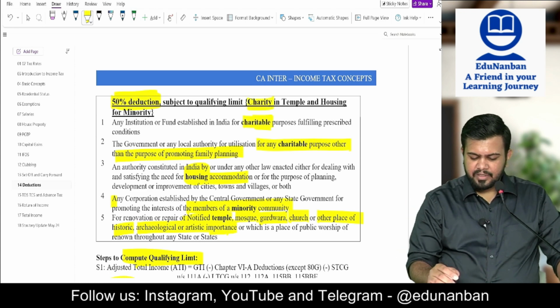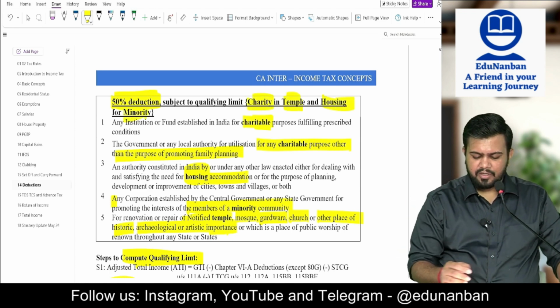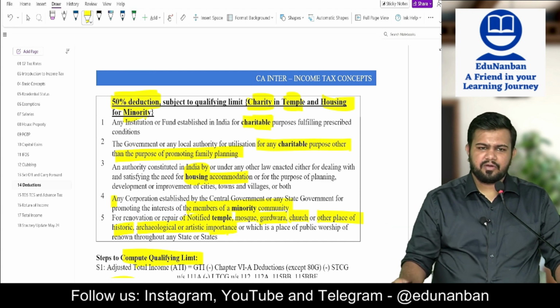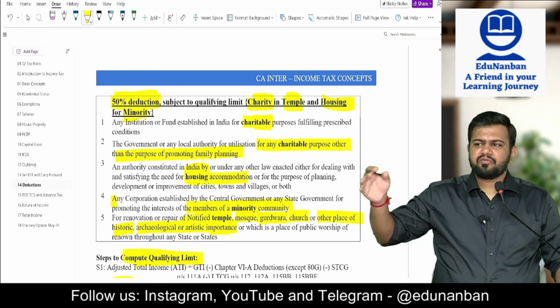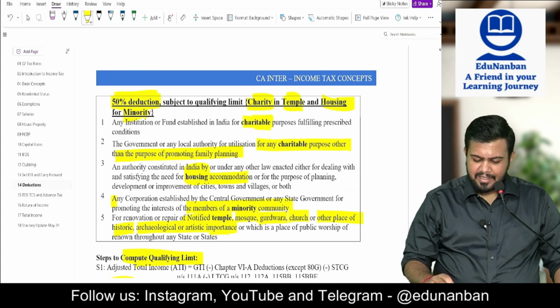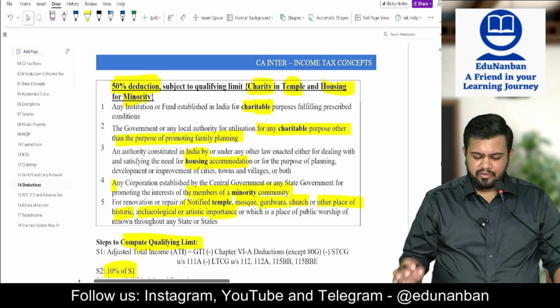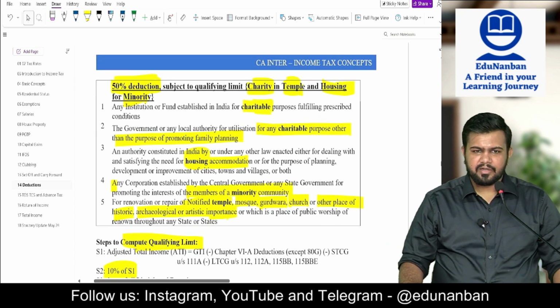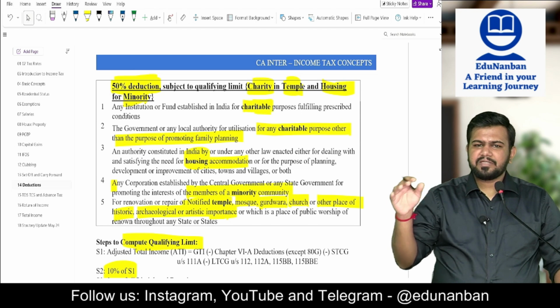A keyword: charity, temple and housing for minority. Charity, temple, housing, minority. So temple na temple, mosque, gurudwara, church ellame vanduru. Then charitable trust will come. For the purpose of housing will come. For the purpose of minority community will come. For all this, 50% subject to limit.